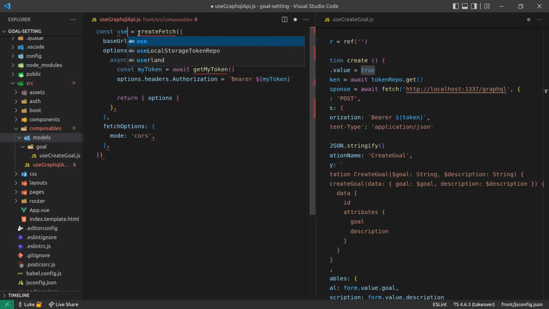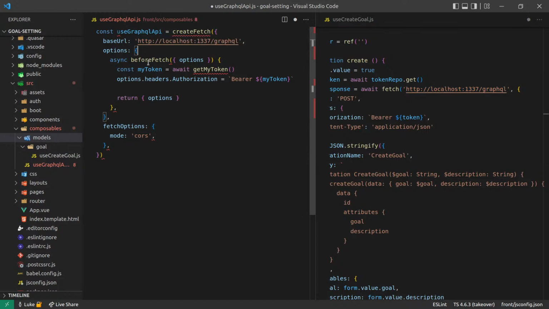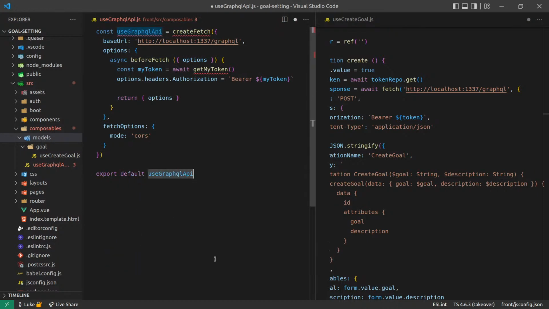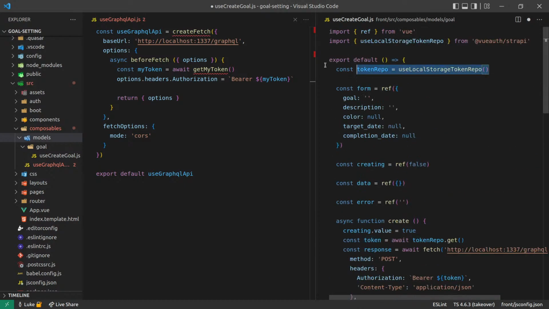So then useGraphQLAPI, and then we can come in here and just whack that in as a base URL. This is going to make it a lot more reusable. This is going to have to be exported, export default. Yeah, that is there. Then we've got beforeFetch. We're setting the token. Yeah, all right. So we can get the token this way. So now I can extract all that logic out, which would be really nice.